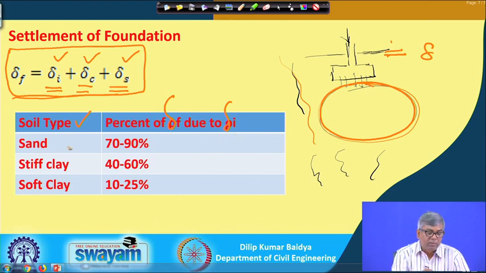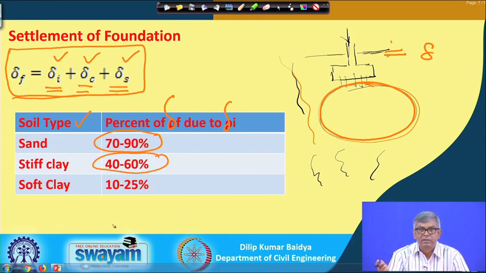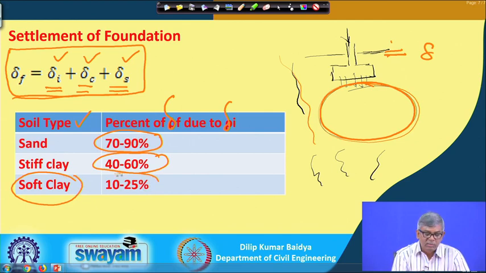When it is sand, the total settlement will consist of 70 to 80% elastic settlement. When it is stiff clay, it is 50% elastic settlement and maybe around 50% consolidation settlement, and if it is soft clay, then 10 to 25% is elastic settlement and the majority will be consolidation settlement.